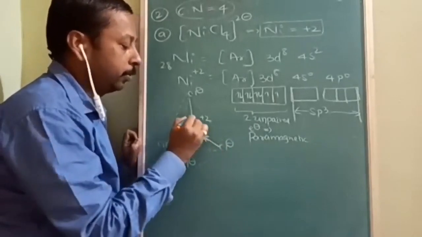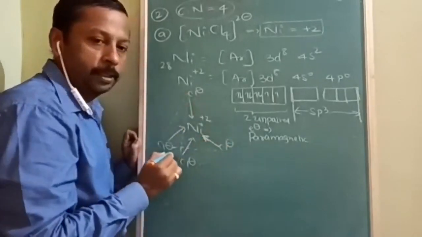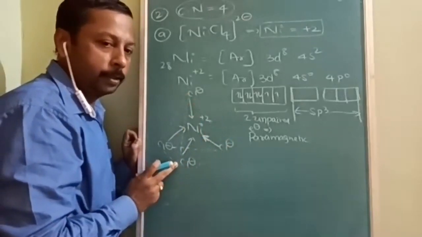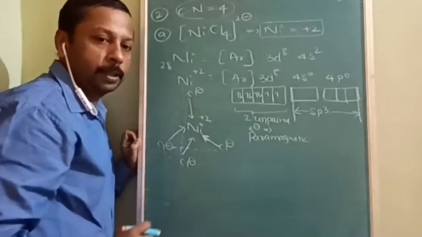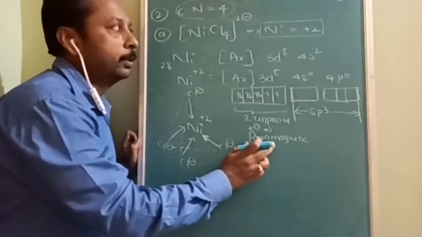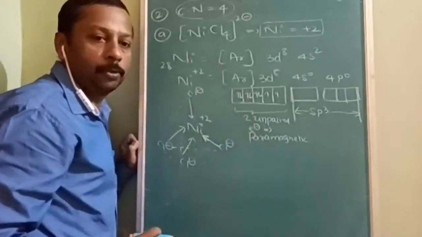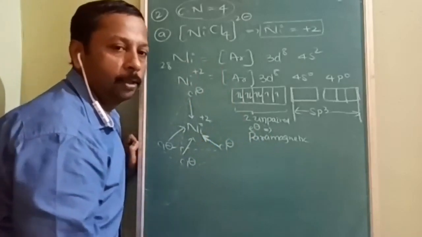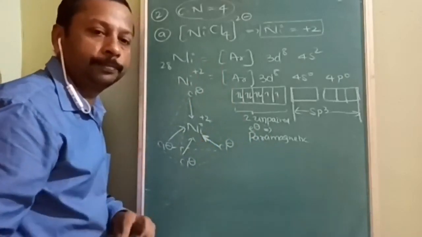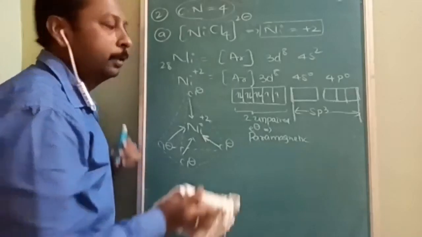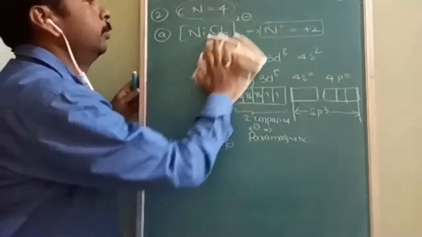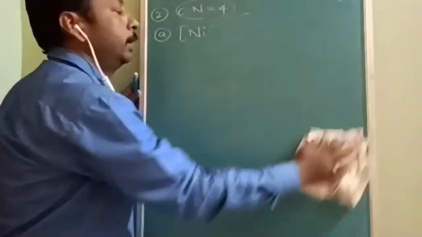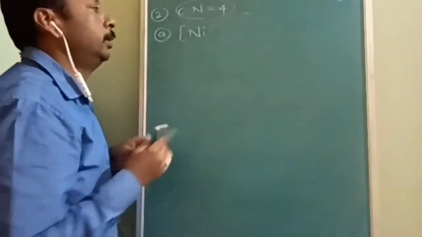And how are they projected? They are projected by staying at the corners of a regular tetrahedron. So this is the structure and magnetic nature of nickel tetrachloride. Now, are you getting some idea about how to find out the structures? Now let us take one more beautiful example. I am going to take Ni(CO)4.